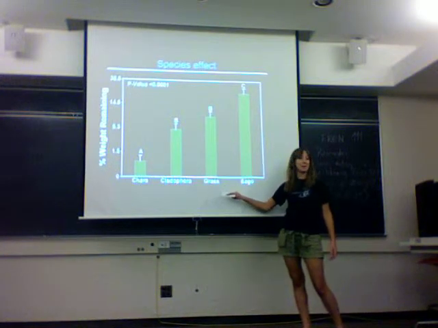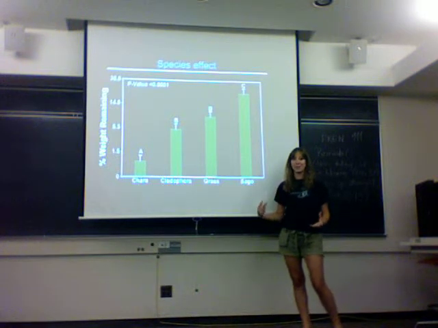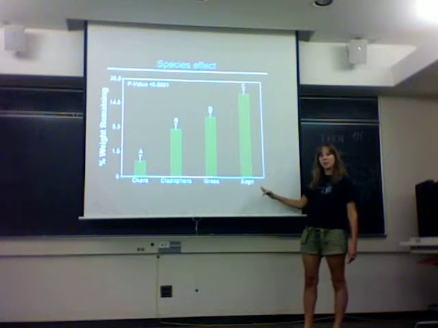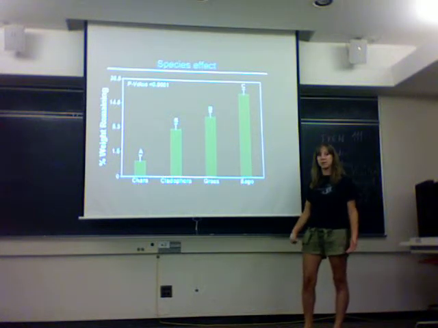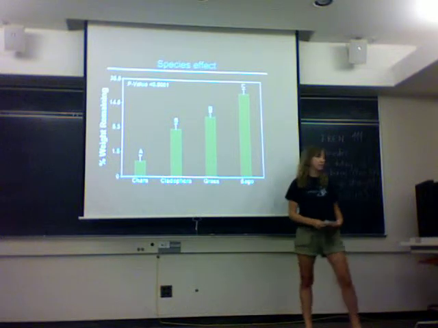There are a lot more chironomids, which are involved greatly in decomposition. We find a lot more of them in our grass samples than our sago samples, so that could also ultimately lead to greater decomposition of our grass samples than our sago.